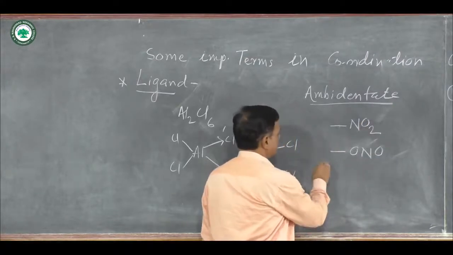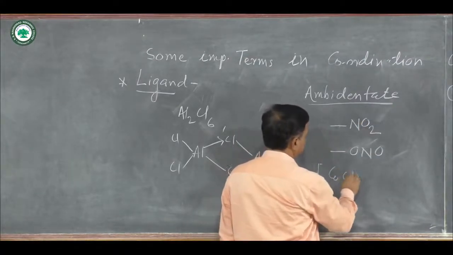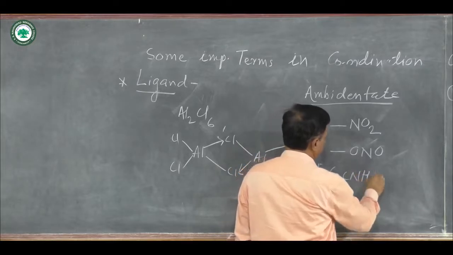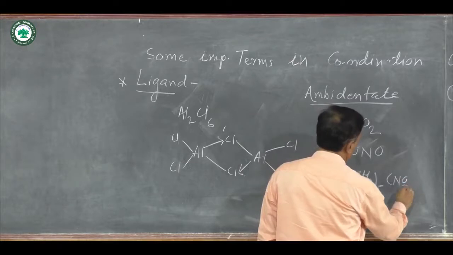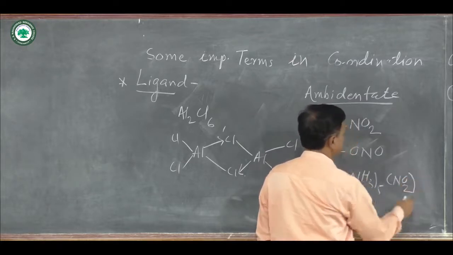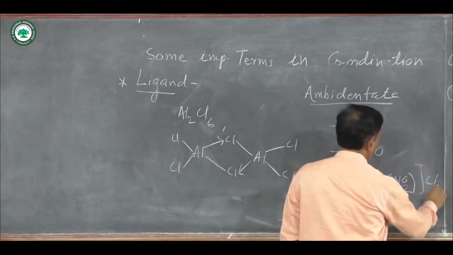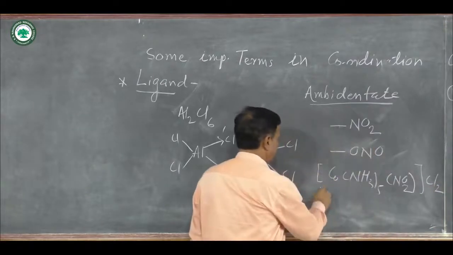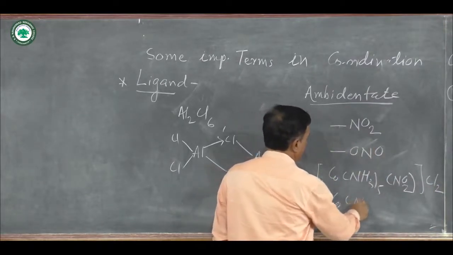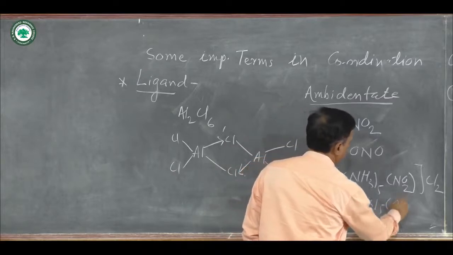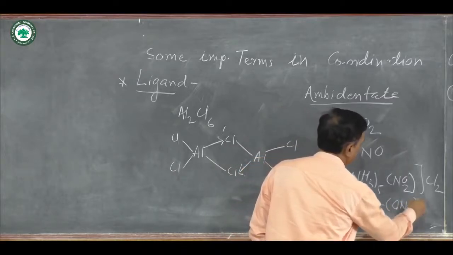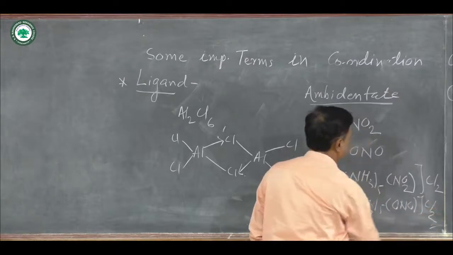Example: here suppose there is Co(NH3)5(NO2)Cl2, and second is Co(NH3)5(ONO)Cl2.